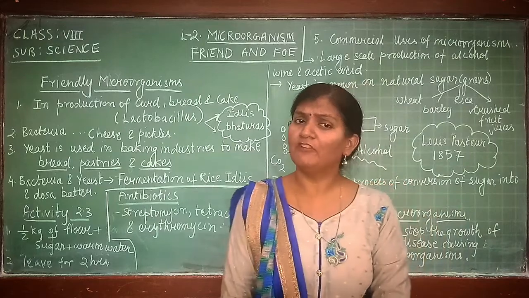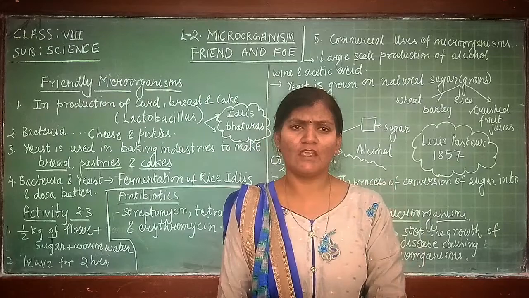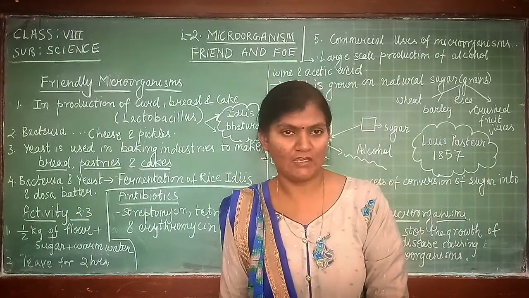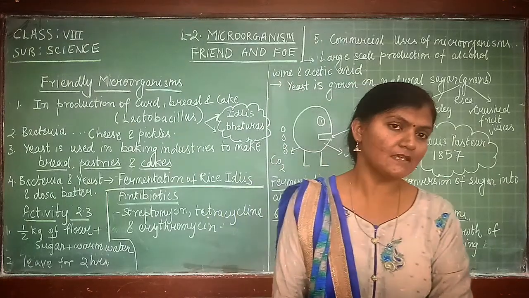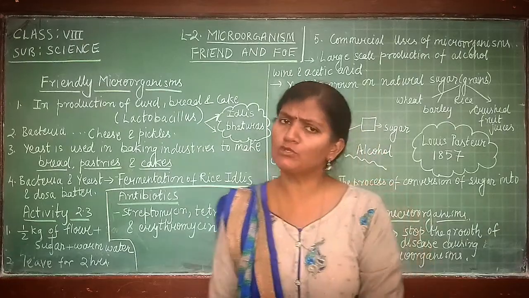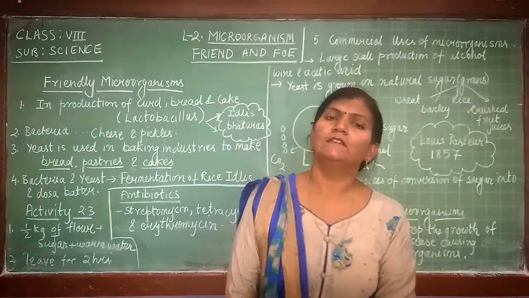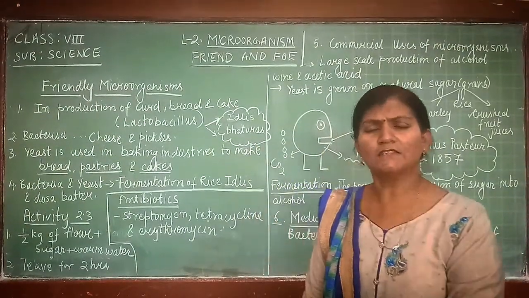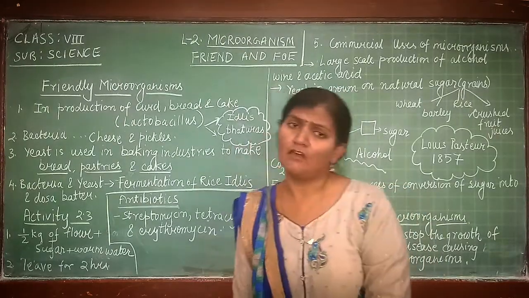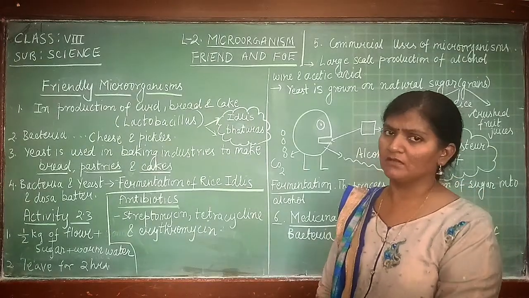But if we see the major forms of microorganism, we have only four microorganisms, that are bacteria, algae, protozoa and fungi. And why have we kept virus in a different category? Because it always requires a host cell to reproduce. So we'll go further. And yesterday at the last we learnt about the habitat where the microorganisms are found. So before starting today's topic, let me ask you one question.